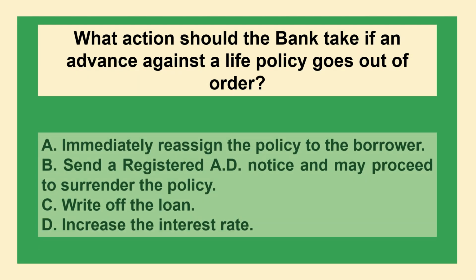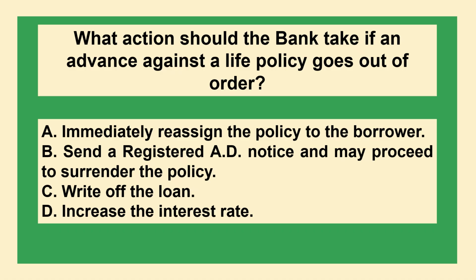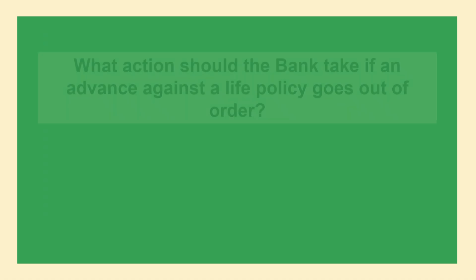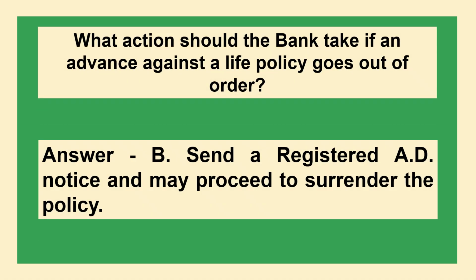The next question is what action should the bank take if an advance against the life policy goes out of order? Option A, immediately reassign the policy to the borrower. Option B, send a registered AD notice and may proceed to surrender the policy. Option C, write off the loan. Option D, increase the interest rate. The correct answer is option B, send a registered AD notice and may proceed to surrender the policy.